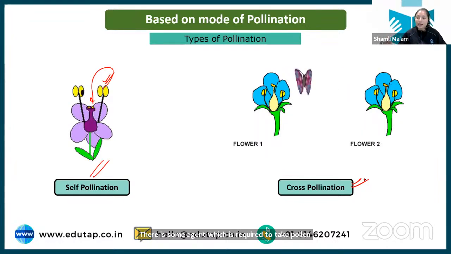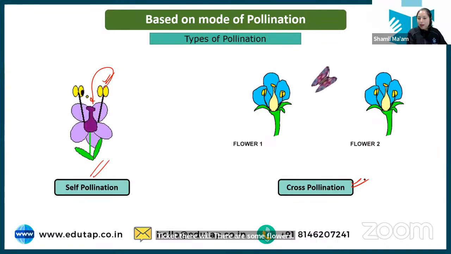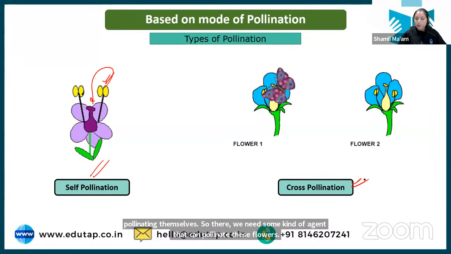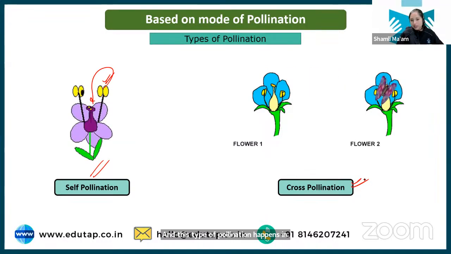There are some flowers which have only either the male part or the female part, or in some flowers there is an incapability, that is, they are not capable of self-pollinating themselves. So there we need some kind of agent that can pollinate these flowers. This type of pollination in crops is known as cross-pollination. Maize is a very good example of cross-pollination.